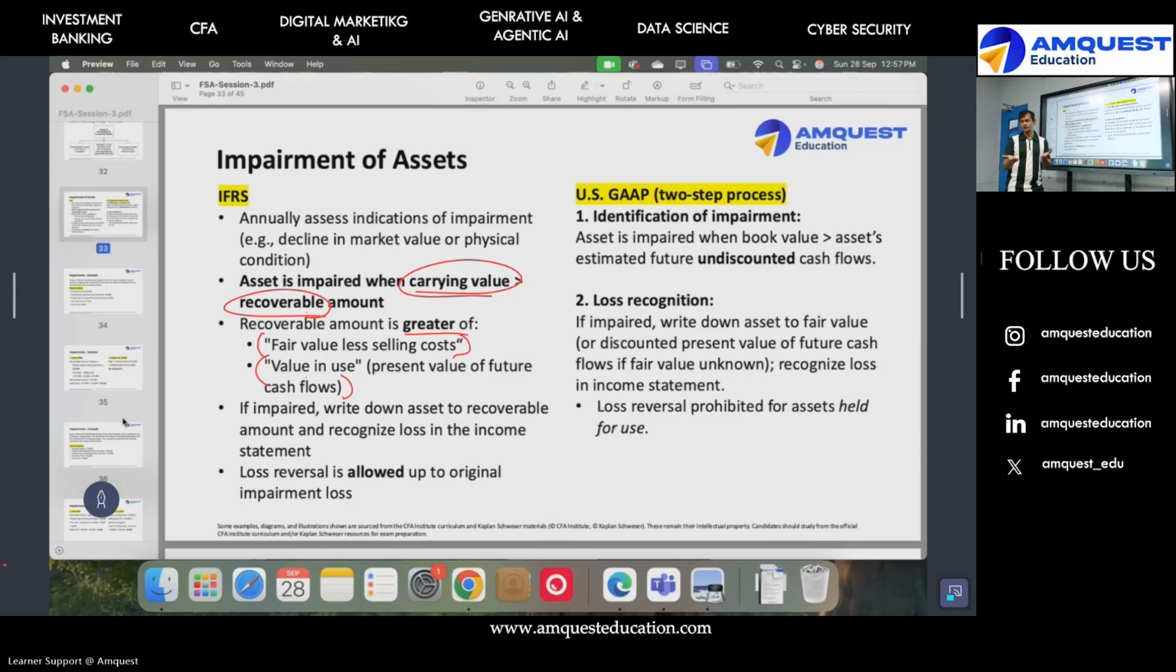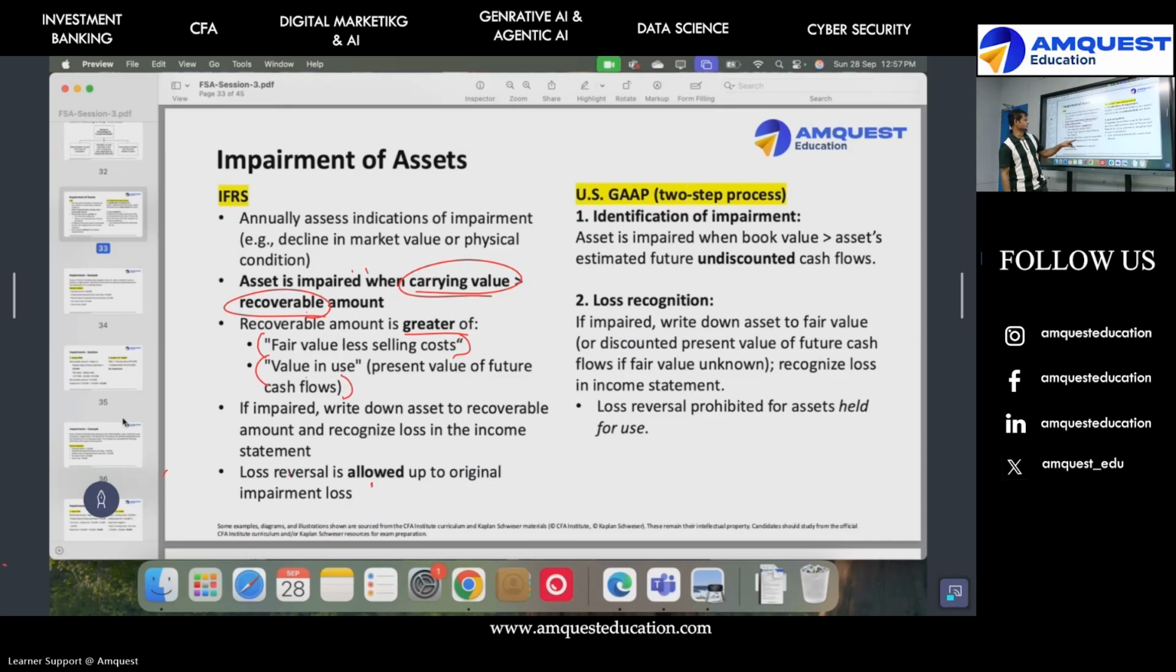If that amount is greater, very good. If it's less than cost, impair it. So 2 steps. First, find out these two and get the greater value. Compare to the cost, get the lower value. Are we clear? If it's impaired, you write down. Same funda: if you write down, can I write it up again? Once I write down, can I write up next year? No. Same funda. It's allowed only up to the impairment loss.